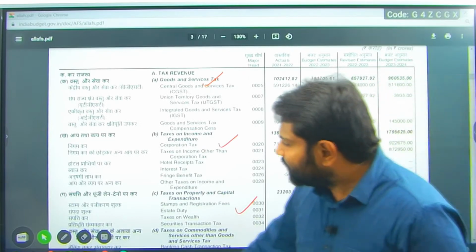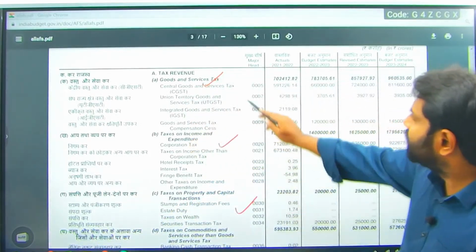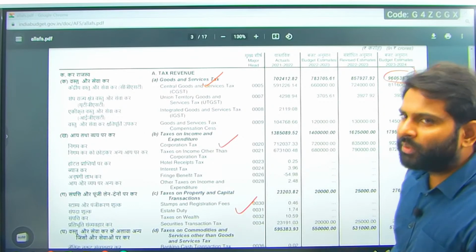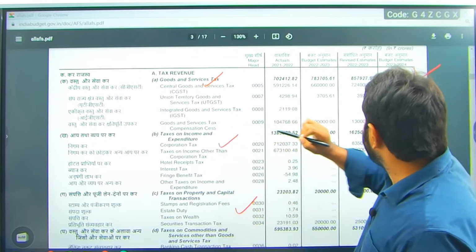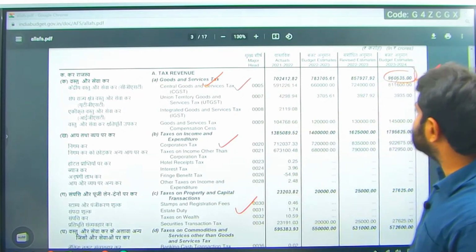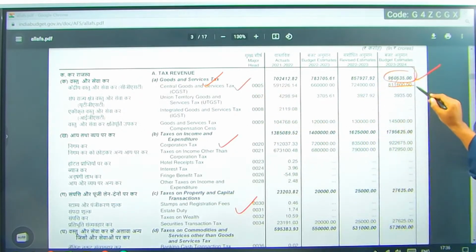If you can see the total GST, you can see the numbers in crores. It is 9,60,535 crores estimated to be coming from goods and service taxes, especially CGST. More is there in CGST.